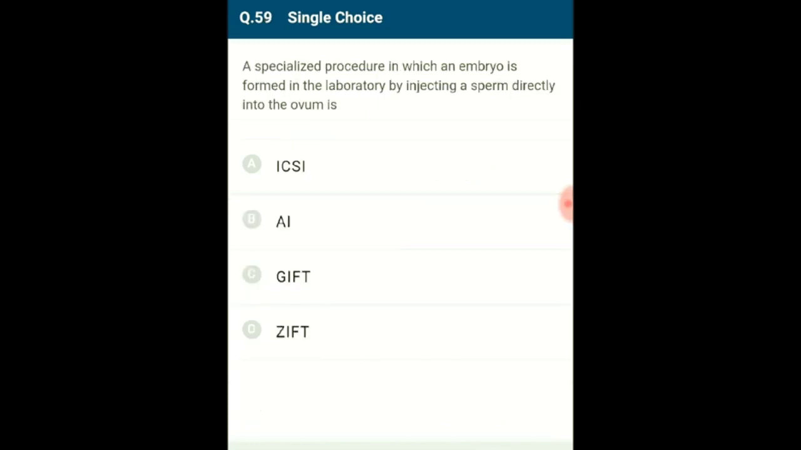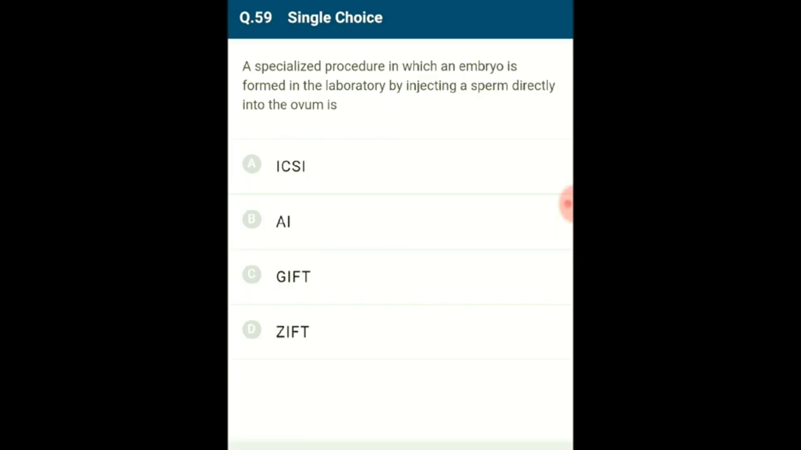Question number 59. A specialized procedure in which an embryo is formed in the laboratory by injecting a sperm directly into the ovum is known as intracytoplasmic sperm injection, in short ICSI. Artificial insemination, otherwise called AI, is the procedure in which the semen collected from the husband or a healthy donor is inseminated either into the vagina or the uterus.